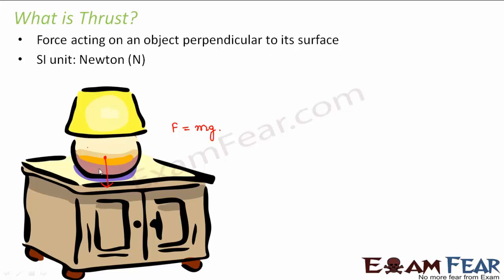So this force is acting on this object. This is one object and this is another object. So this force is also acting on the surface of this table. That means the weight of the lamp is a force which is actually acting on the table. So this force is acting perpendicular to the surface of the table. So this force is known as thrust. Thrust is nothing but a different name for force acting perpendicular to a surface, right? So we say that this is the thrust.